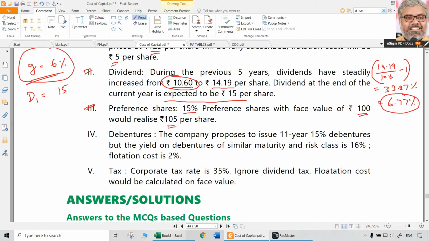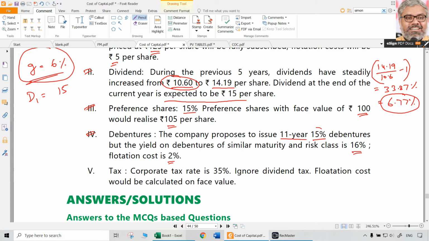Next, debentures. The company proposes to issue 11-year 15% debentures, but the yield on debentures of similar maturity and risk class is 16%. Flotation cost is 2%. So these are fresh debentures that we are talking about. There is going to be an 11-year 15% debenture, but the yield on debentures of similar maturity and risk class is 16%. That automatically means the issue price is not given.